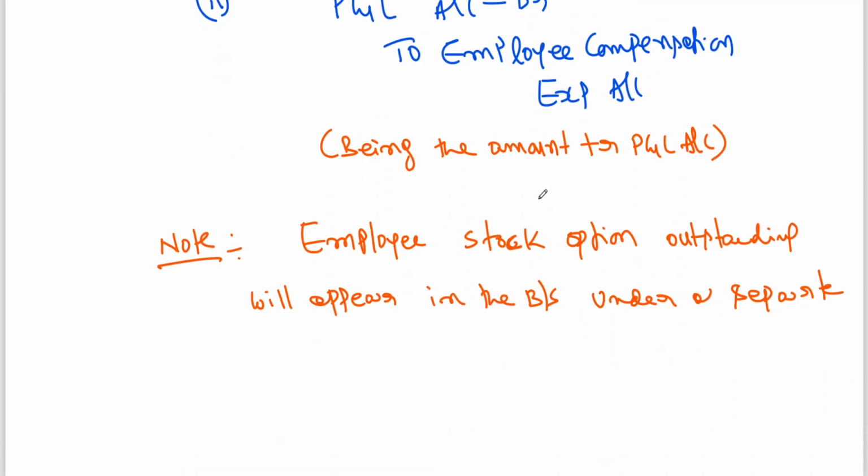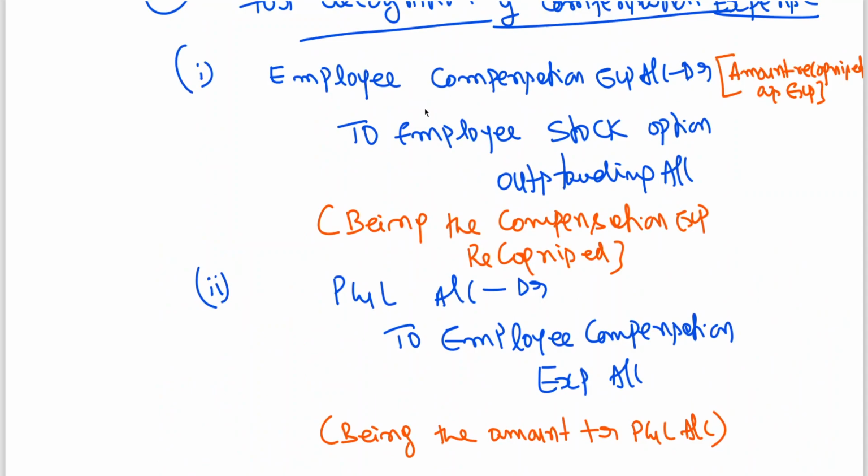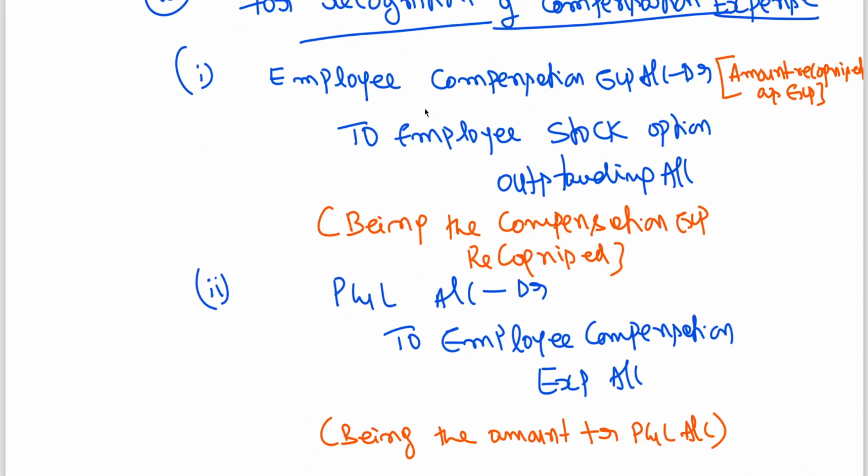When you are preparing the financial statements, after writing the entries, you can see the employee compensation expense account has been cancelled. You debited employee compensation expense and credited it, so these two have been cancelled. Ultimately the P&L account is being debited, profit will be less, the balance sheet liability side will be less, and it will be compensated with the employee stock option outstanding account.